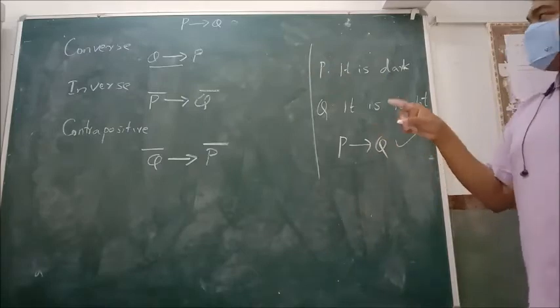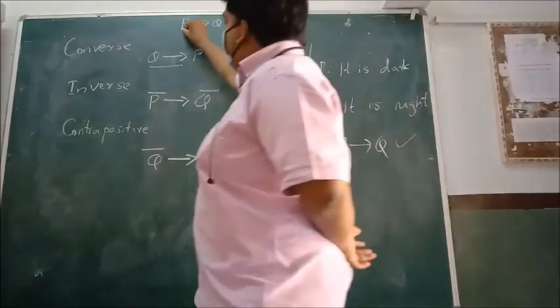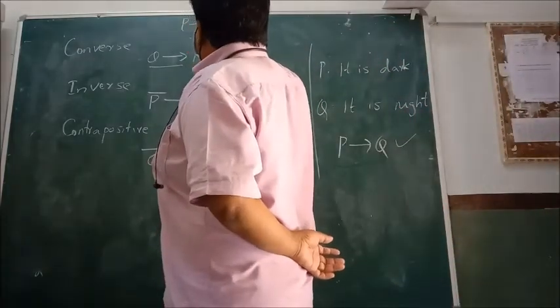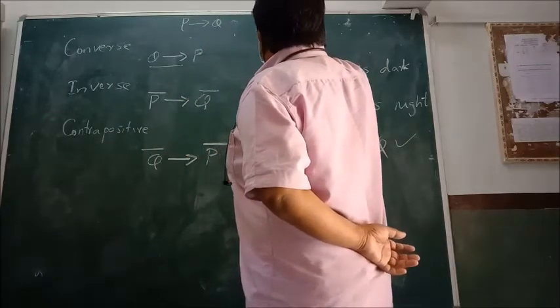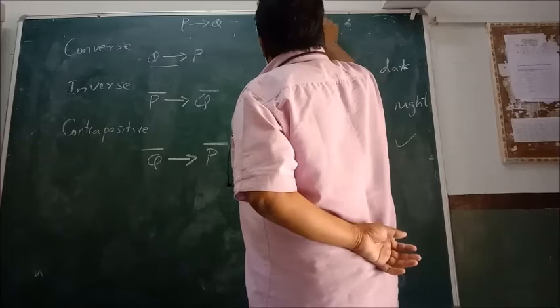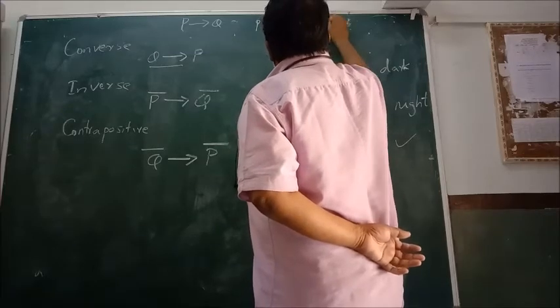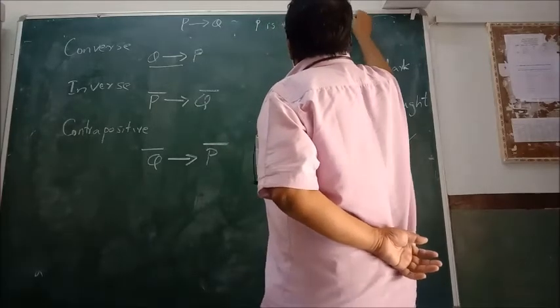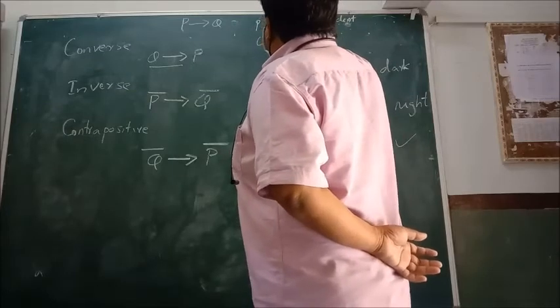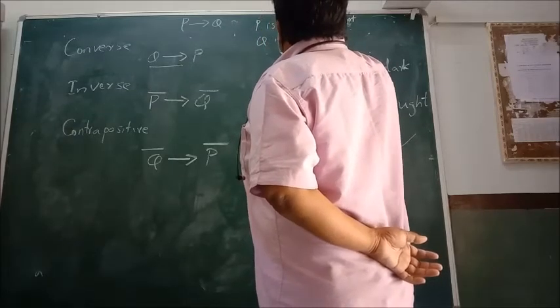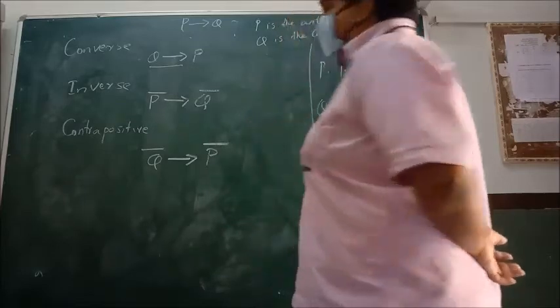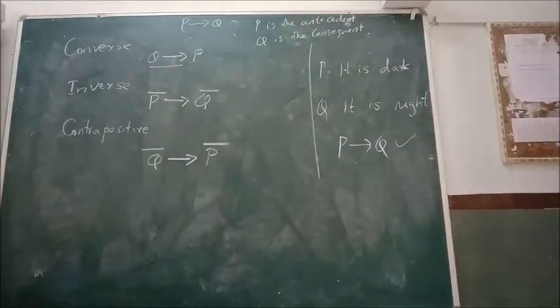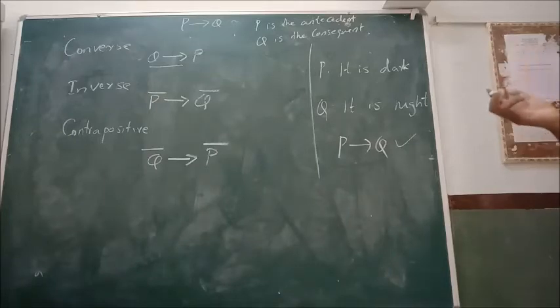In P implies Q, P is the antecedent and Q is the consequent. I haven't put that much stress on these two terms, no worries, but it is for your information.